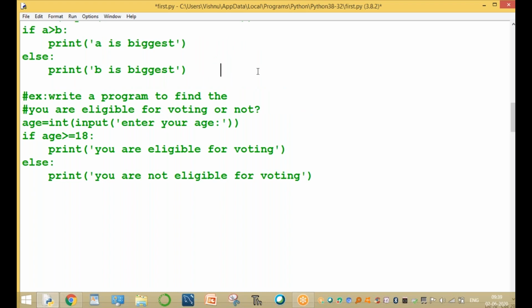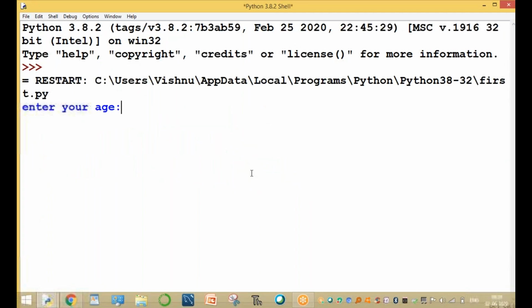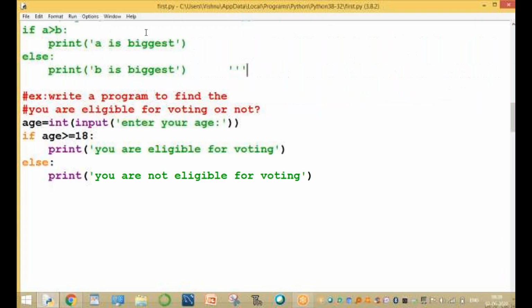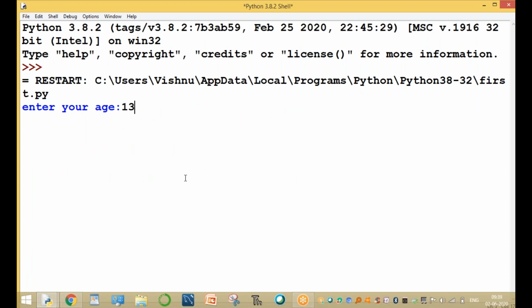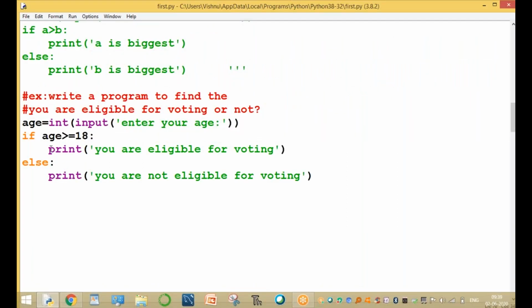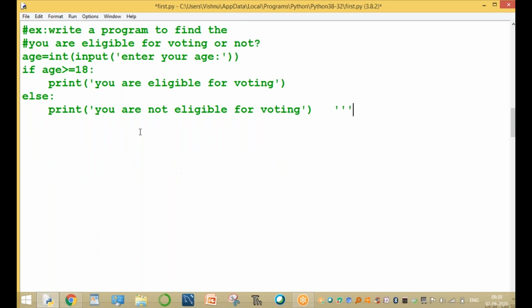Now run this program. Check this program. Enter your age: 34. You are eligible for voting. Please check the answer. For example, enter your age as 13. You are not eligible for voting based on the condition. Check the value based on the condition. This is one type of program using the if else part only.